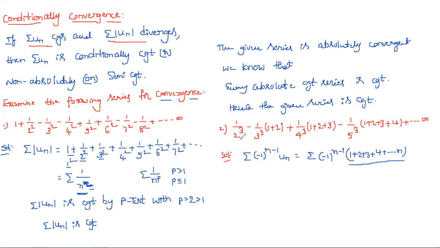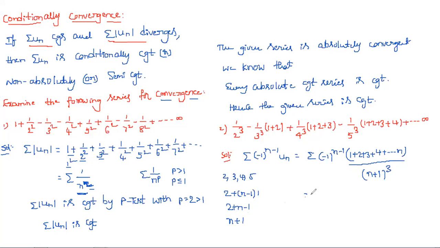Here, if you observe, we have 2, 3, 4, 5. So it means simply we'll get 2, 3, 4, 5. Here a is equal to 2 and the difference is 1. So that is nothing but 2 plus n minus 1, that is n plus 1. So here we'll get n plus 1, and the cube is common for each and every term. So this is n plus 1 whole cube.